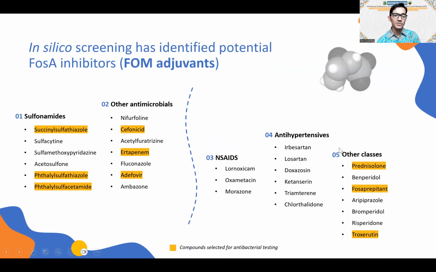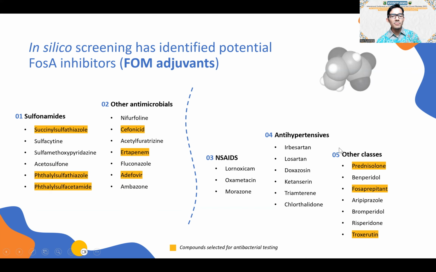For further in vitro testing, we have made some selections of potential candidates as highlighted in this list, representing adjuvants from both antimicrobials on the left-hand side and non-antimicrobials on the right-hand side. For example, succinyl sulfathiazole, kefonicid, and adefovir from antimicrobials, and losartan, prednisolone, and troxerutin from non-antimicrobial classes. Some of these drugs available on the market will be purchased and some others will be synthesized in the lab.